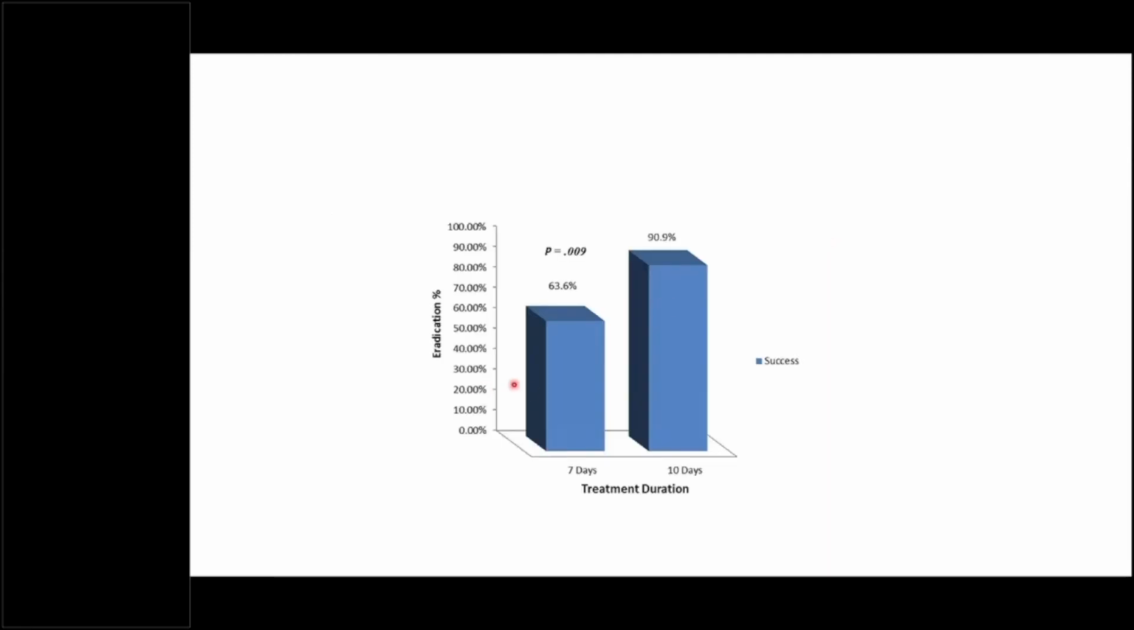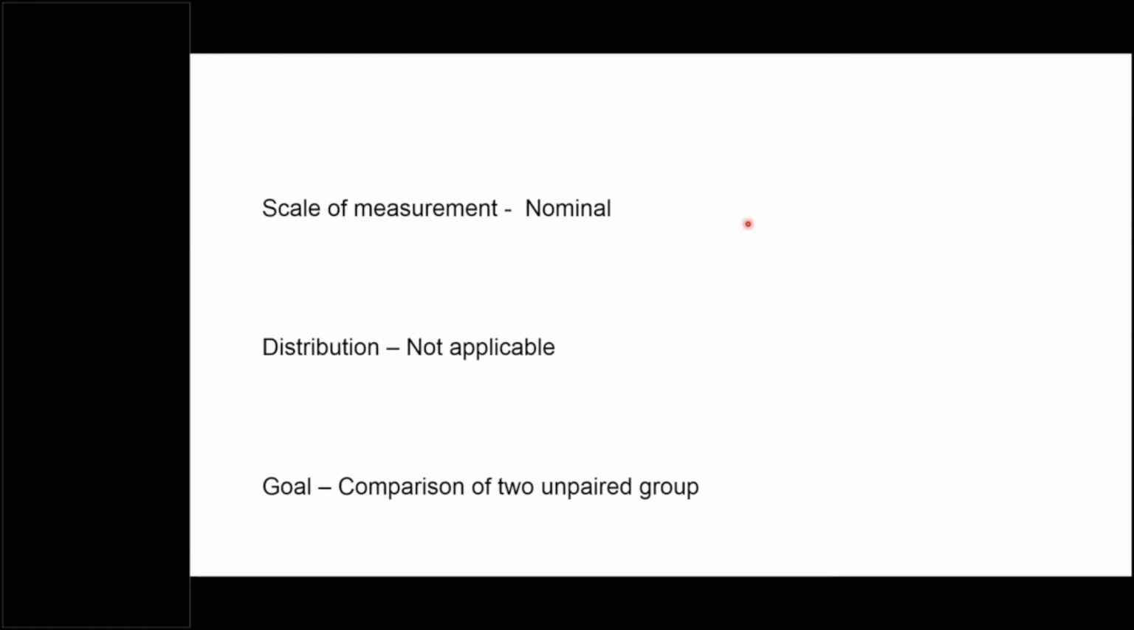Distribution: I have told you that when there is a nominal or ordinal scale, distribution is not applicable. You are not supposed to test this kind of data for distribution because it does not follow normal distribution. Nominal data follows the chi-square distribution, so it does not follow normal distribution. And our goal is to compare 2 unpaired groups. One was the 7-day group, the other was the 10-day group. It is a clinical trial, so the aim was to compare 2 unpaired groups.